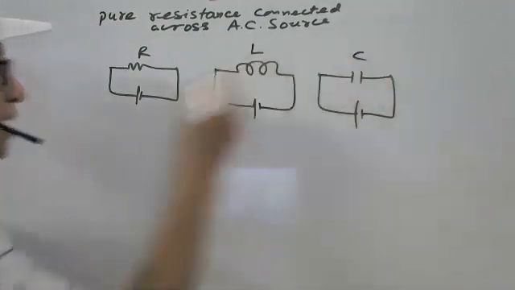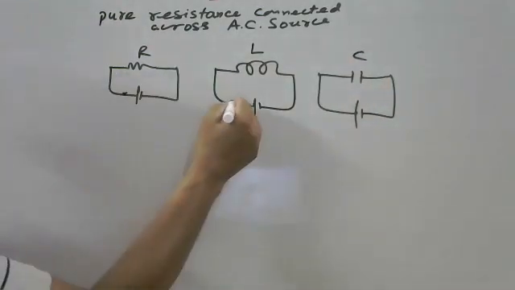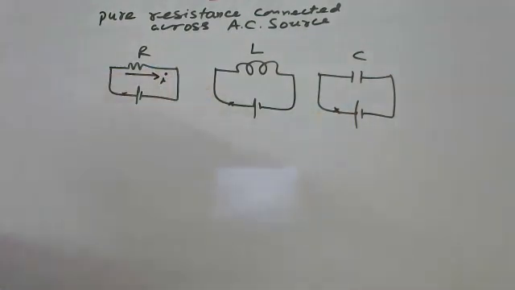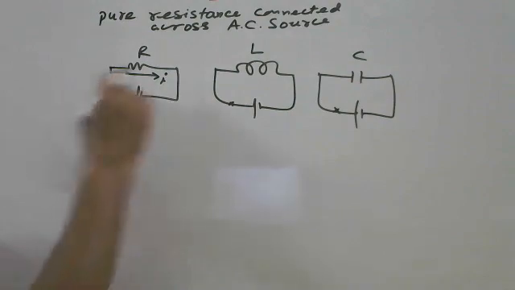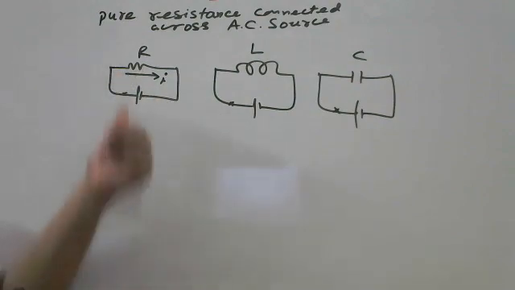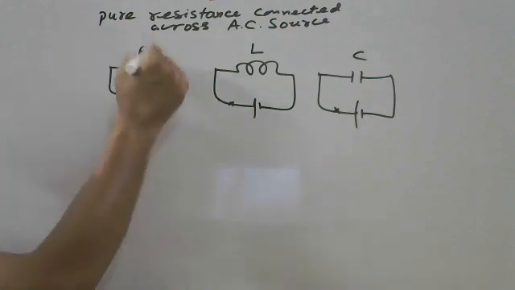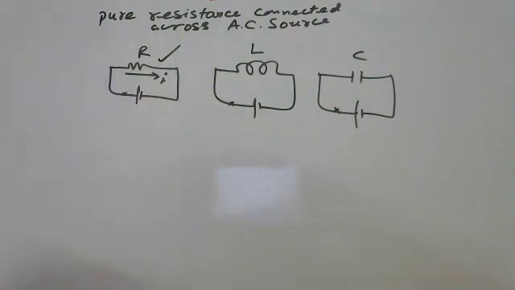As soon as I close the key, what will happen? In this case, current immediately flows in the circuit. The electric field is established in the circuit resistance immediately with the speed of light. So current instantly flows in the circuit.